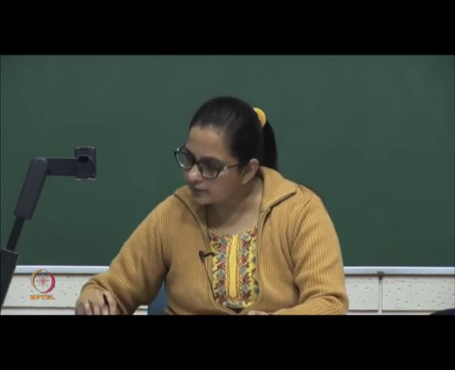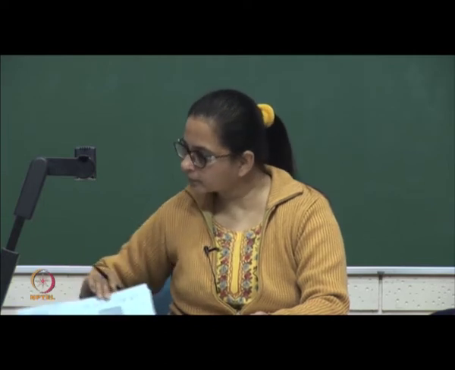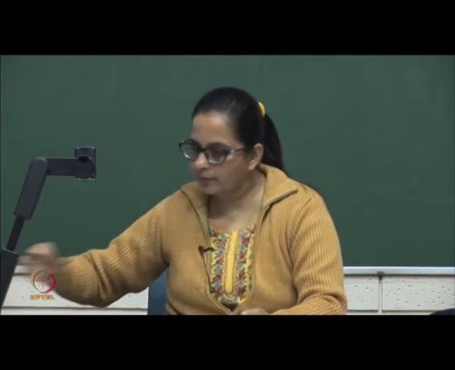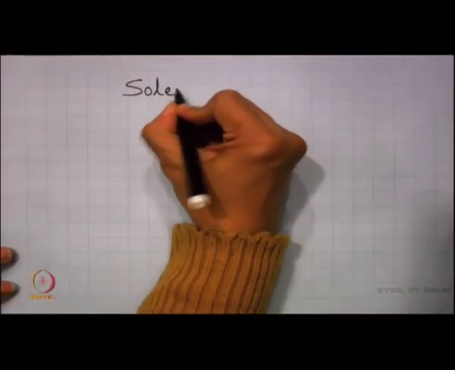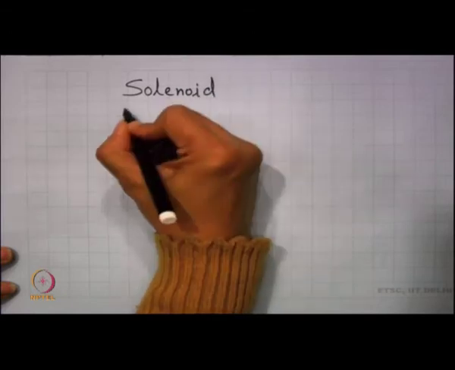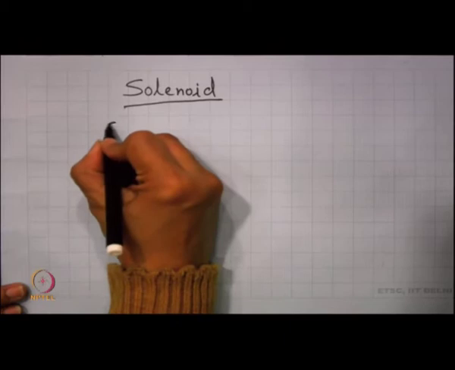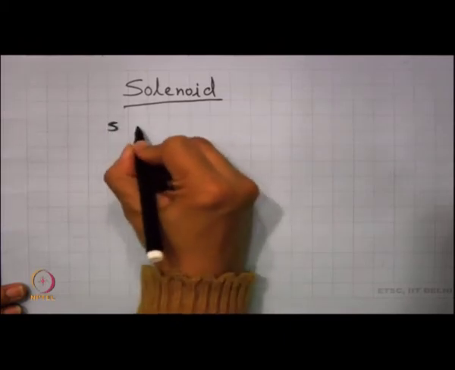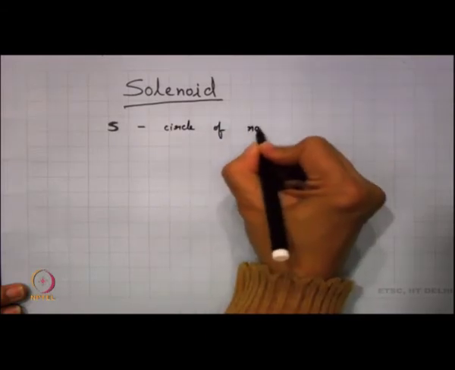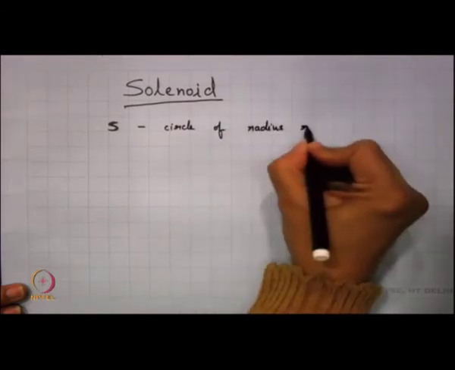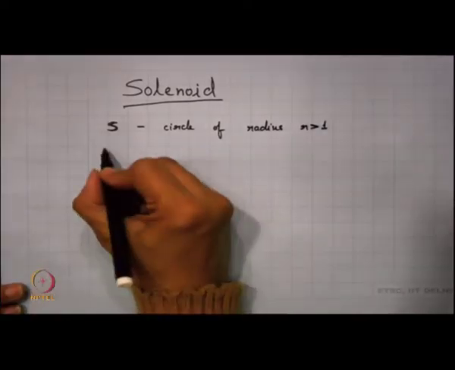We take this example of the solenoid. So, what is this solenoid? Let me take this circle S, a circle of radius r greater than 1, and we want to take this unit disc.